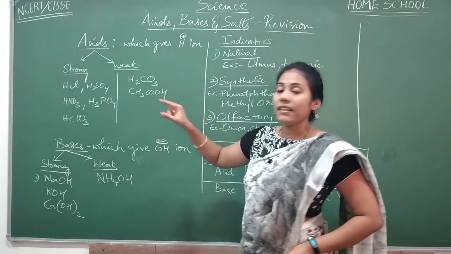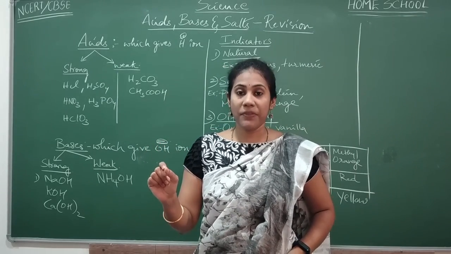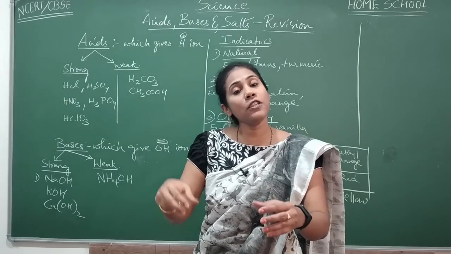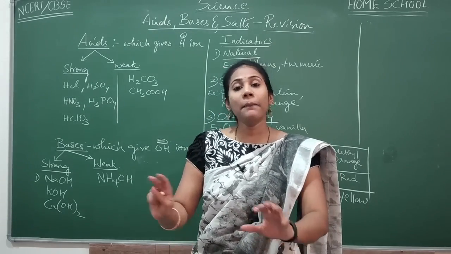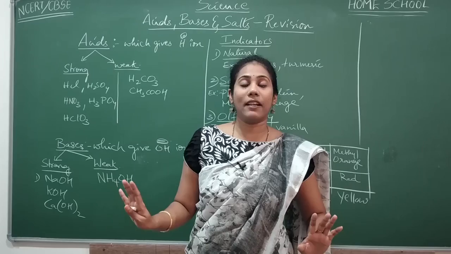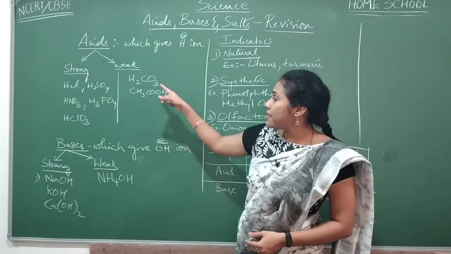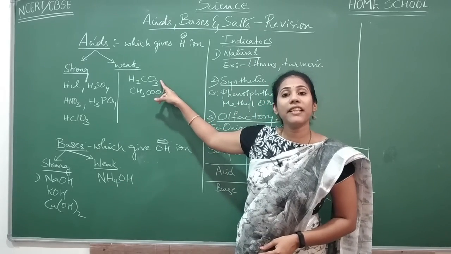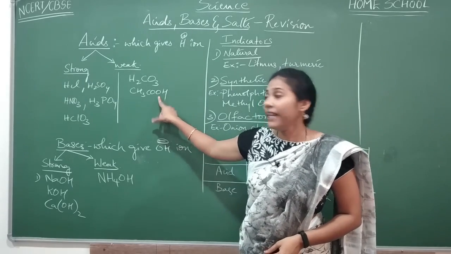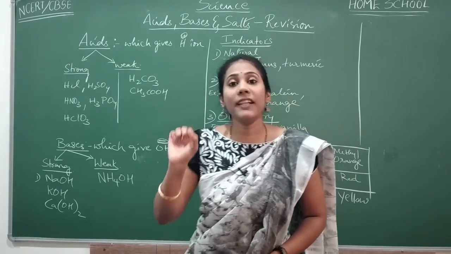Okay. Weak acid, the substance that does not undergo complete dissociation. Say if you have put 100 molecules of acid in a water, only 50 molecules may break and give you H plus ion. Remaining 50 molecules will not give H plus ion at all. The molecule will never break. Okay. So such a acid we will call it as weak acid. And what examples here? Carbonic acid. H2CO3 is called carbonic acid. CH3COOH we will call it as acetic acid. Okay. Try to remember these examples. Maybe these examples are enough for your 10th standard level.